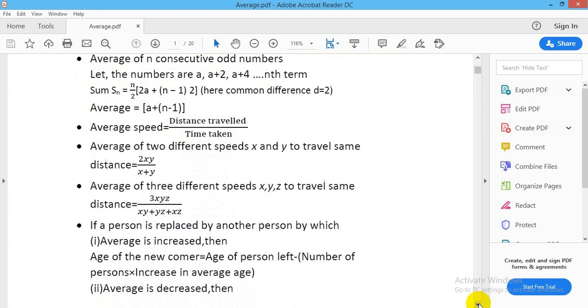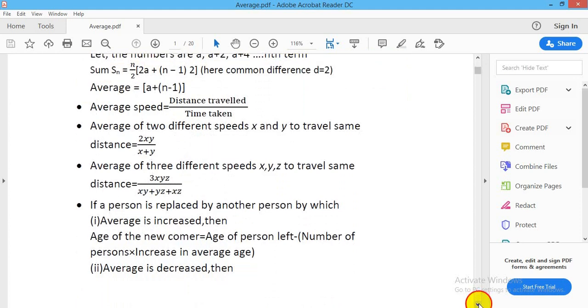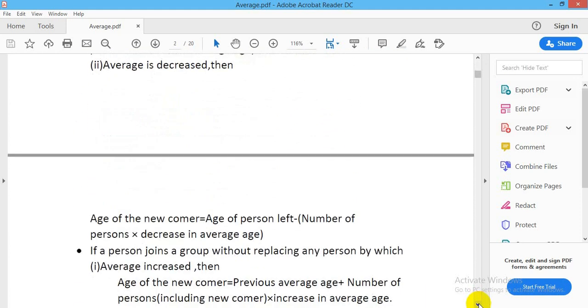If a person is replaced by another person by which average is increased, then age of the newcomer is equal to age of person left plus number of persons into increase in average age. If average is decreased, then age of newcomer is equal to age of person left minus number of persons into decrease in average age.